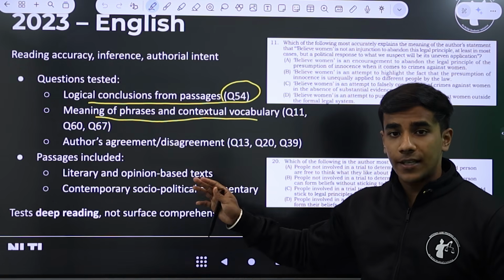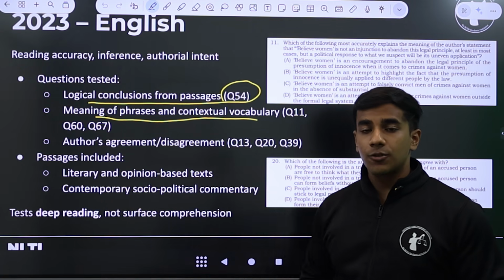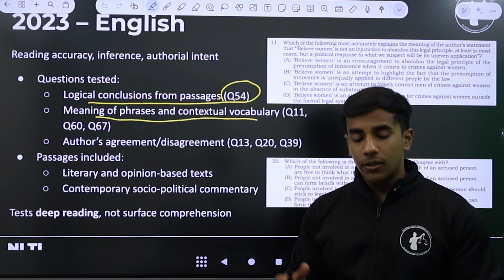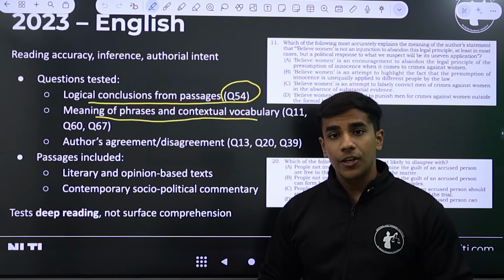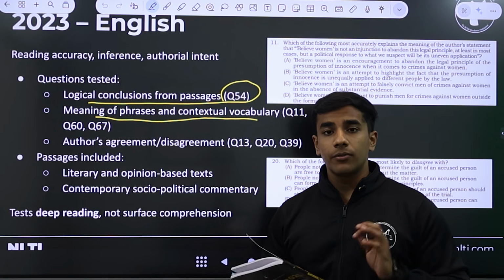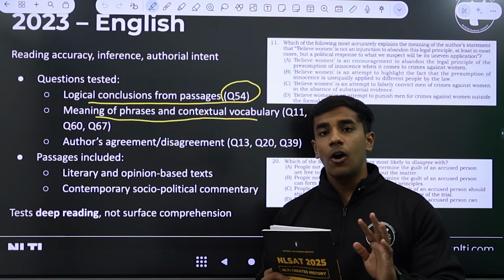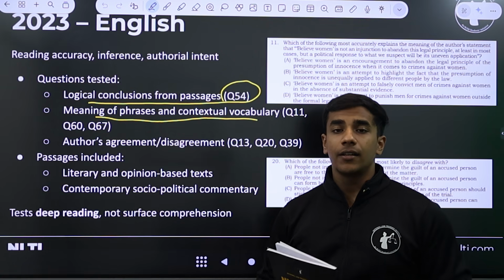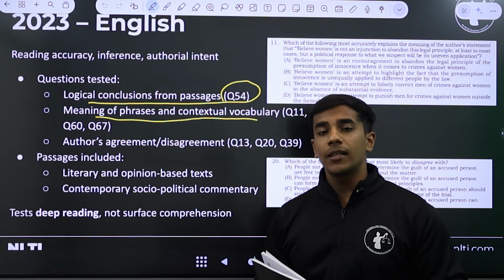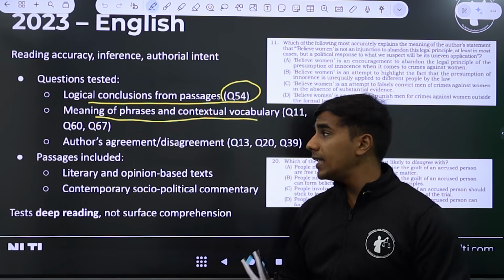Again, not an isolated question, but a contextual question. The author used the words internationalizing the issue in one particular context in the first paragraph of the passage, and now the question setter is asking you to discern why the phrase was used and what is the meaning behind it.